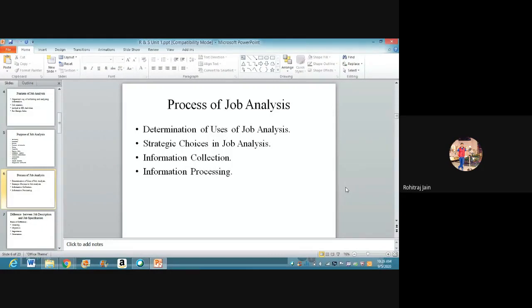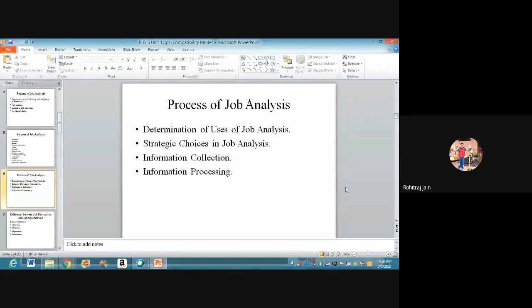Then the last aspect in strategic choices in job analysis is the source of job data. That is, employees working in the organization are the major source of information. Though there are various other sources also, which may include both human and other means, a very important source of job data is the person who is already working in the organization.